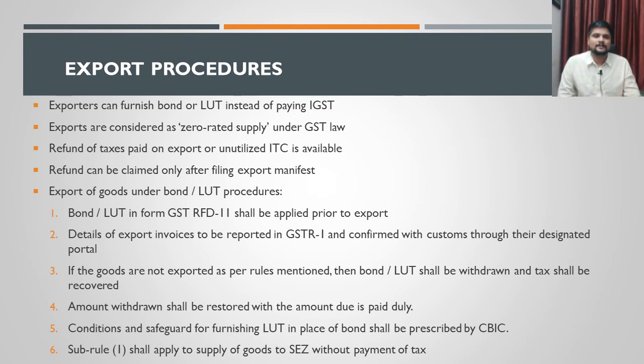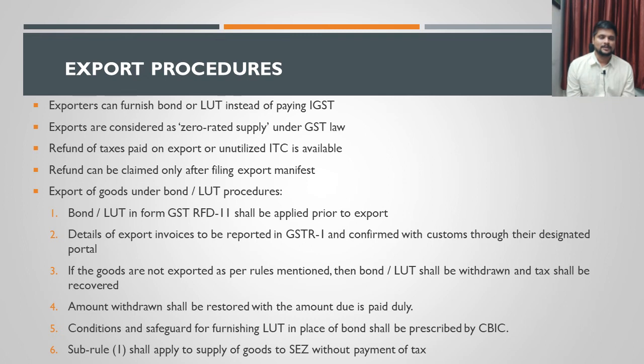But in order to prevent that, IGST is also available as refund. But if the goods are getting exported, there are two options available to the exporter. One option is they can pay the IGST, then export the goods. After exporting the goods, they have to get all the proper documents like the bill of export, all those documents, clearance by the officer. With all those documents, they can apply for a refund of the IGST.